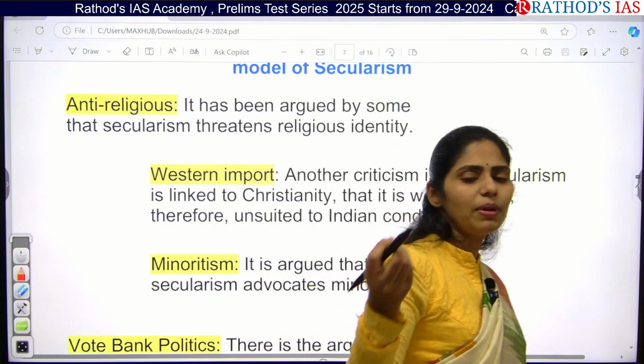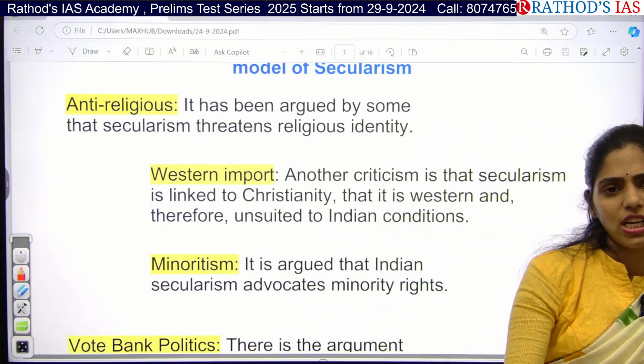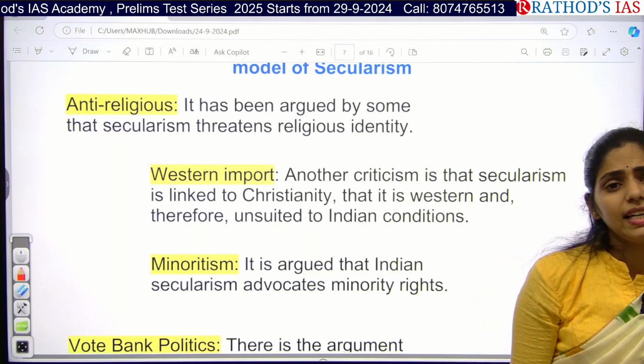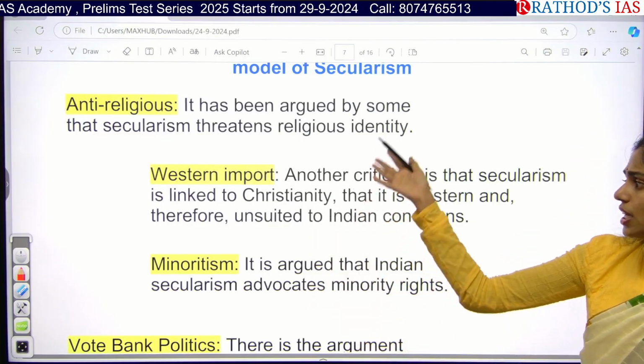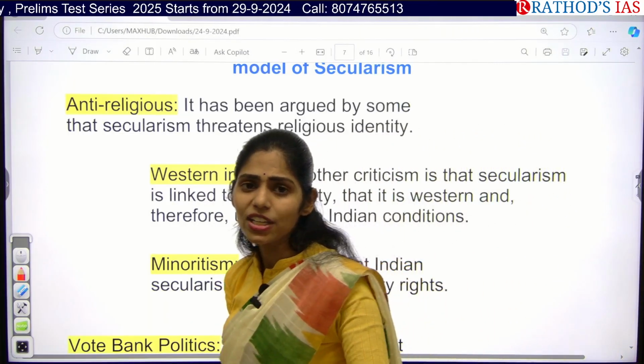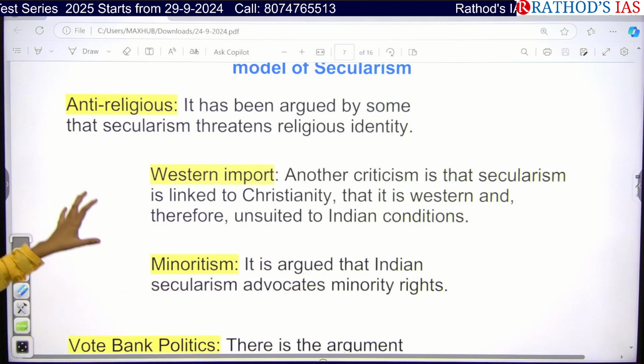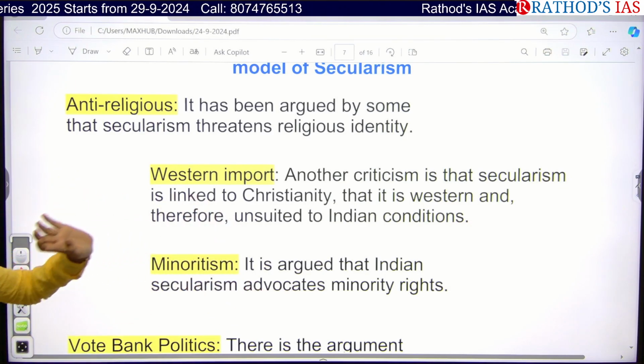Majorly we have Hinduism, Islam, Christianity, Buddhists, Jains, Parsis. Different religious people are living together. But in other countries, there will be majorly 99% only one religion, that is Christianity. So that is not suitable for our India. So this is also one criticism.